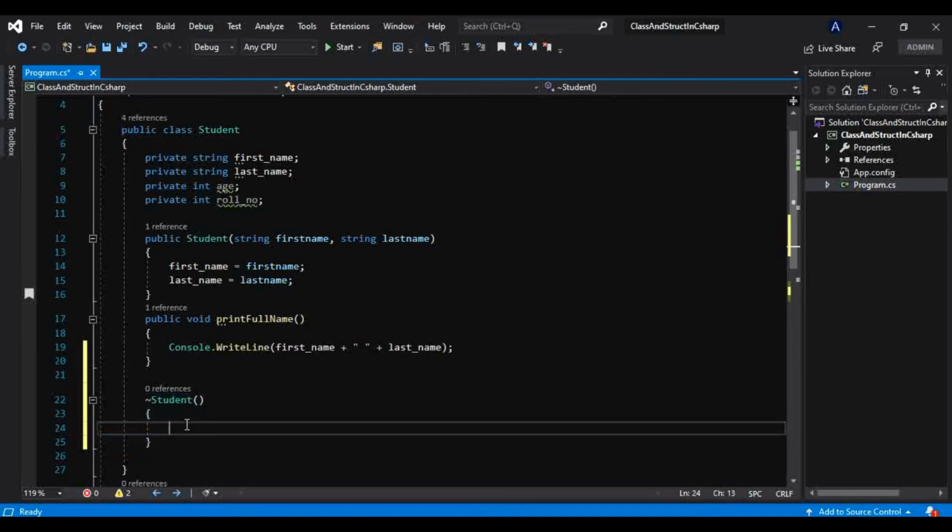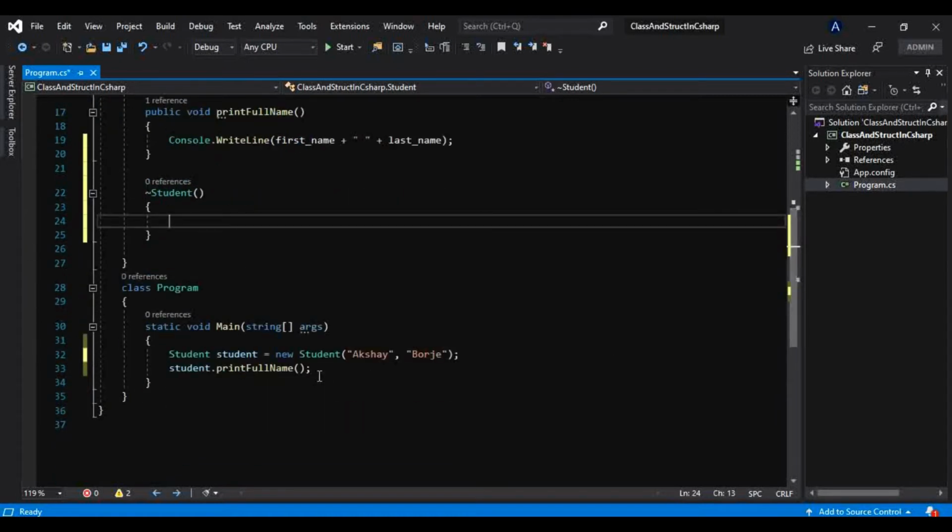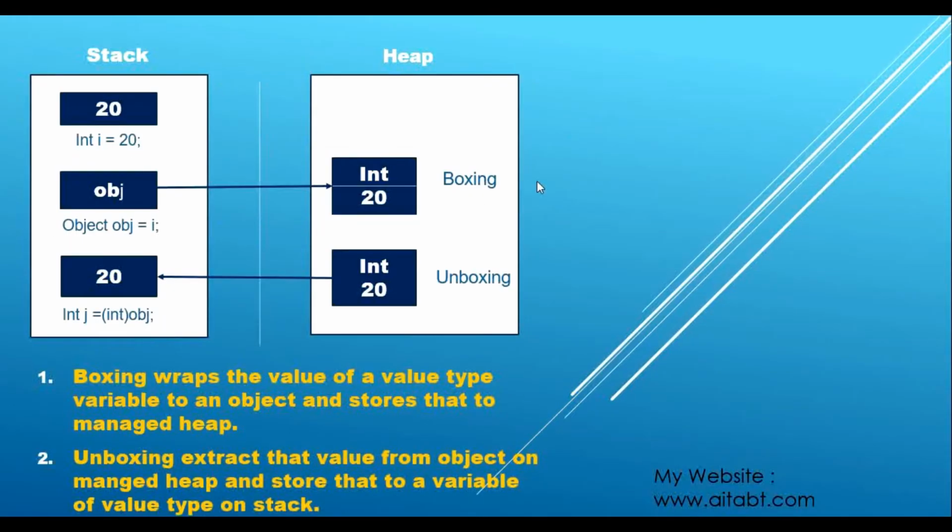They are used for destroying your object as soon as your objects are no longer reachable from the reference variables. So what does that mean? We know whenever we create a new object like this, the memory for the object gets allocated on the heap. Let me show you that. This is the same example we used when I explained boxing and unboxing. Just consider the object we have just created is stored onto this heap memory.